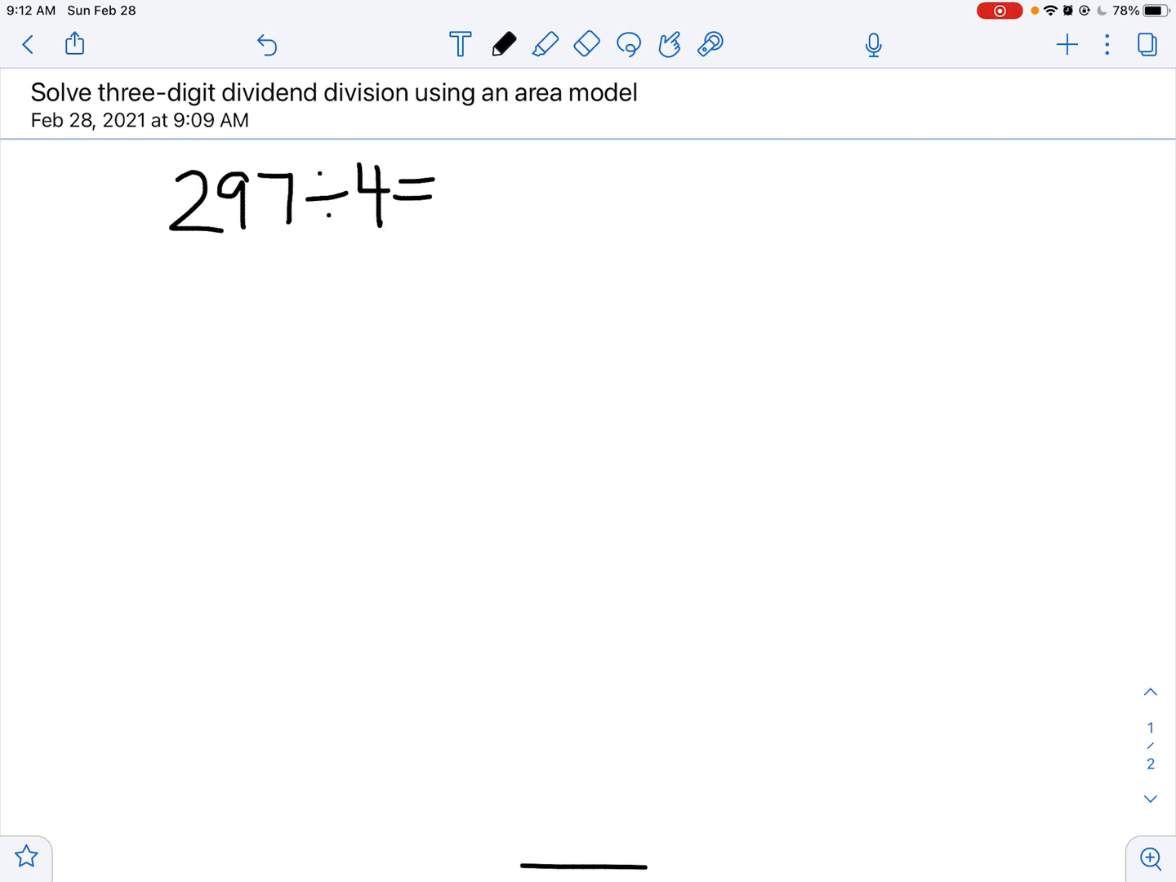So we want to eventually, not right away, move away from having to use our place value chart and even having to use an area model and eventually be able to use something like just partial quotients. But for now, we really want to make sure that area model is something you're comfortable with. So let's take a look. We have 297 divided by 4.